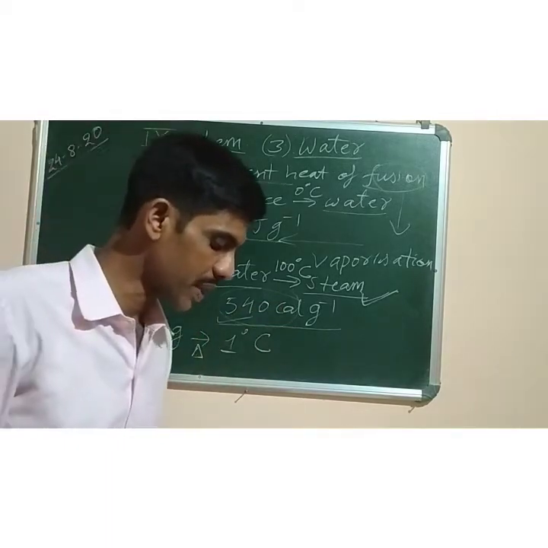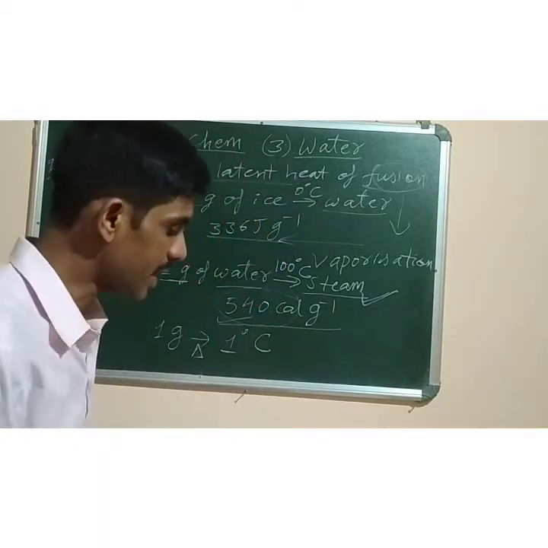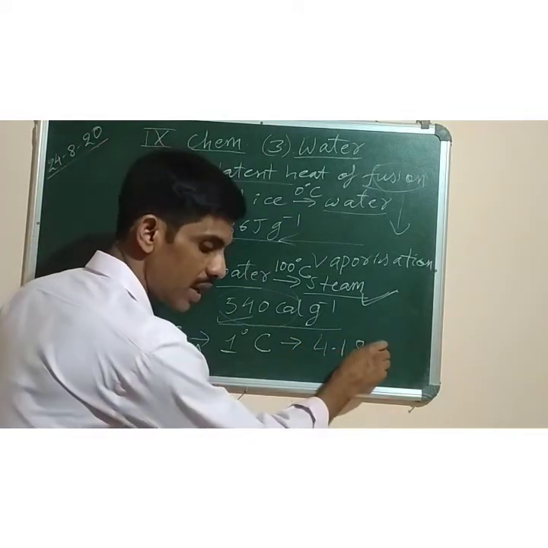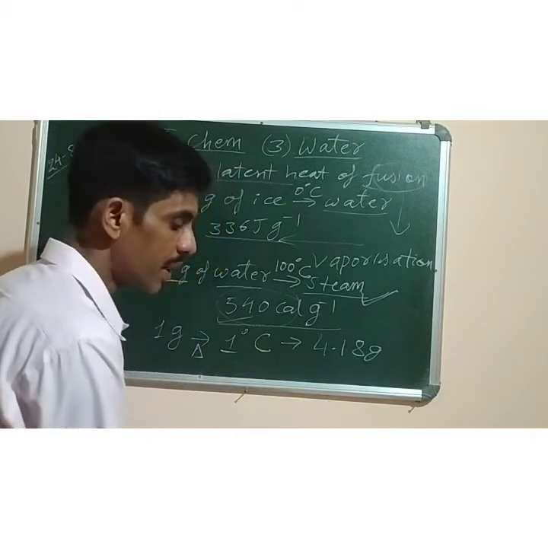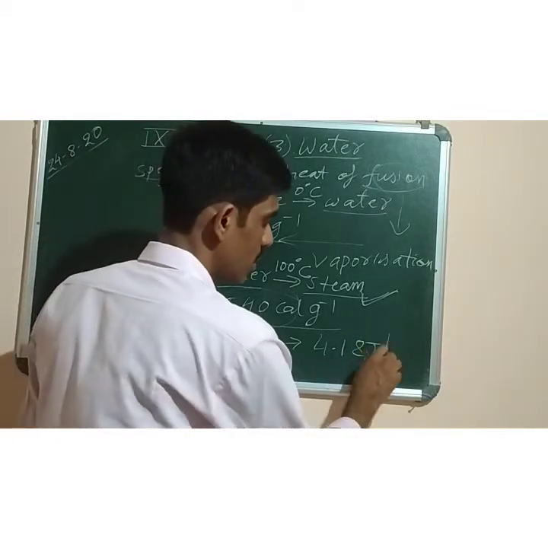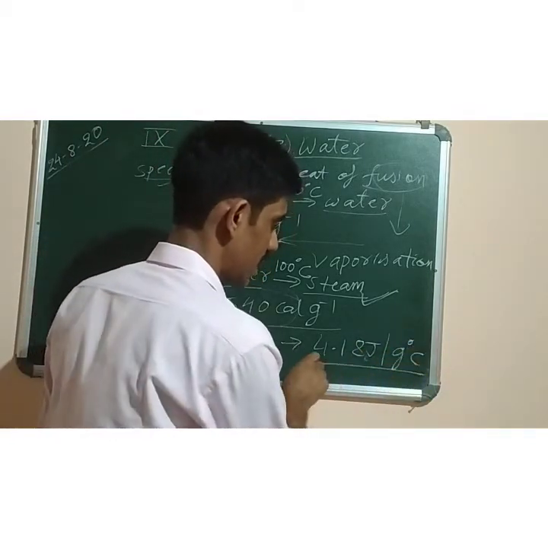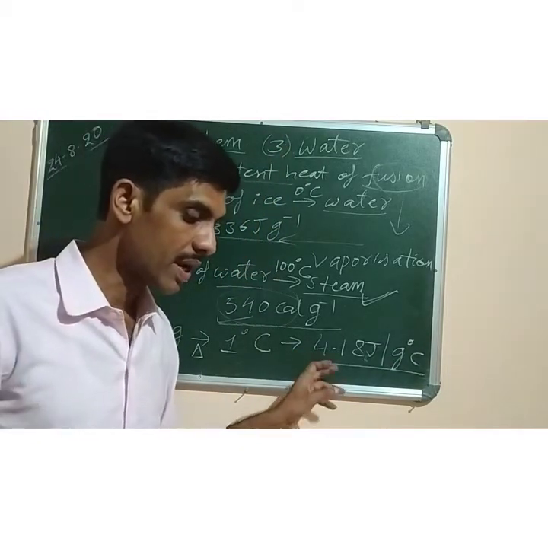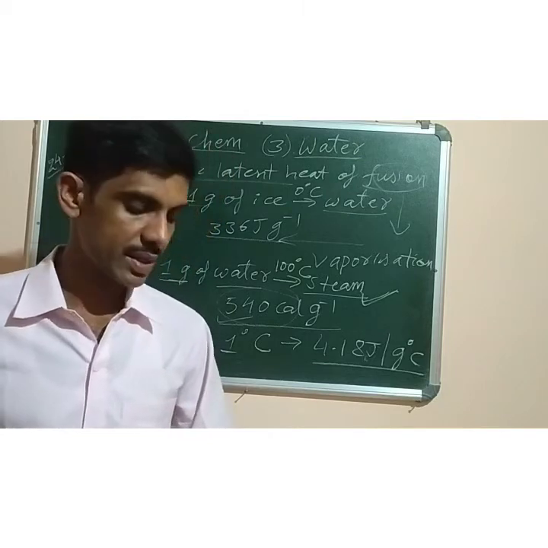That is called specific heat capacity. For water, the specific heat capacity is 4.18 joule per gram degree centigrade. This is the specific heat capacity of water. It is very high as compared to other substances.